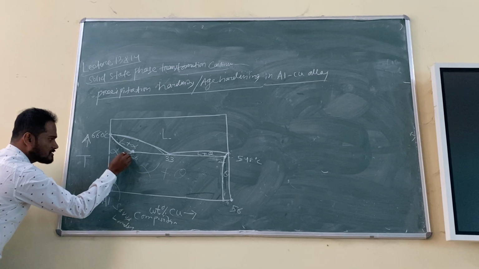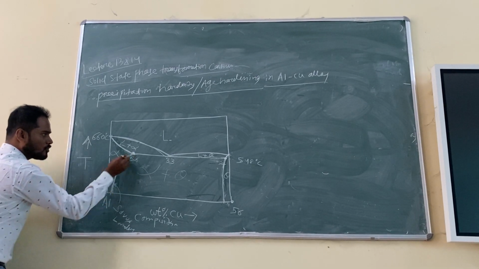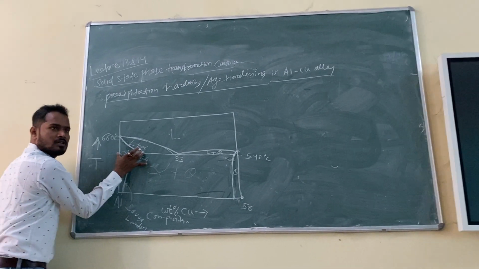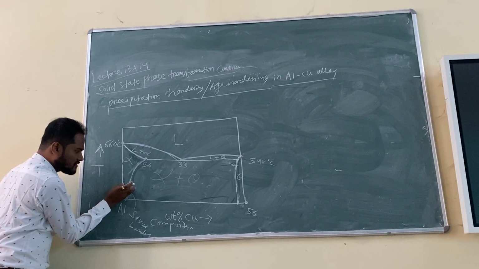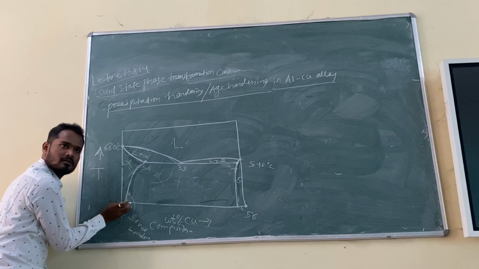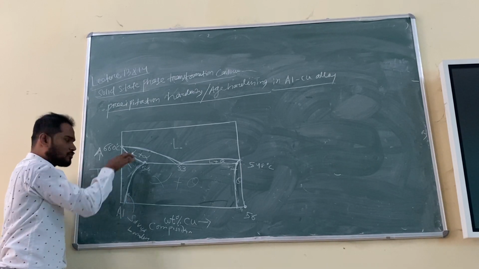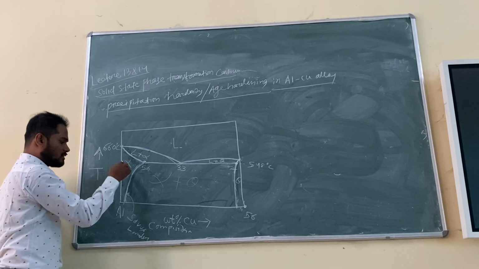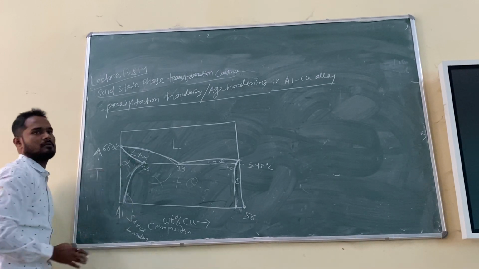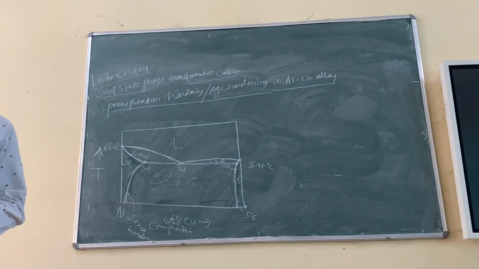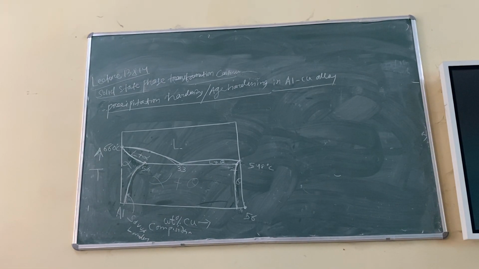This line is a curve. So maximum solubility is this much. Then when you are going down, solubility is decreasing. Just check. This is decreasing, decreasing, decreasing. You understand my point? So the moment you are going down, if temperature is low, solubility will be low. If temperature is high, solubility will be high. Okay?